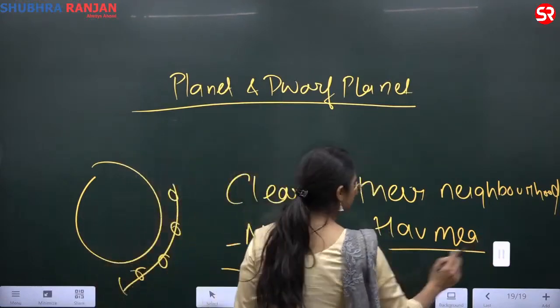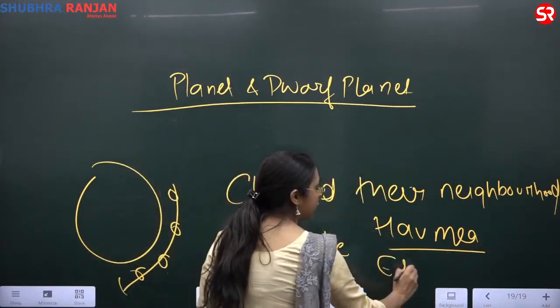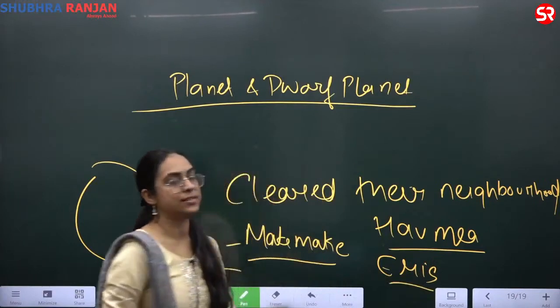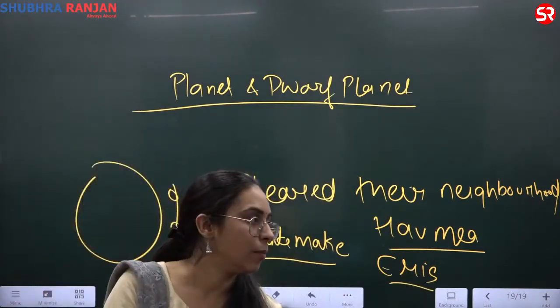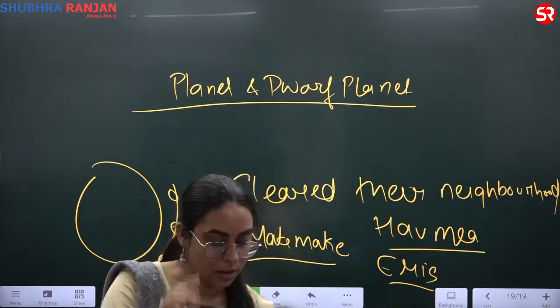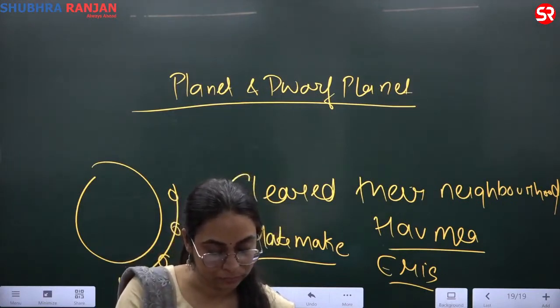MEA, not A, MEA. And then you have Eris. This is also an example of the dwarf planet. Ceres, Eris, Makemake, Haumea and Pluto. These are your five dwarf planets.